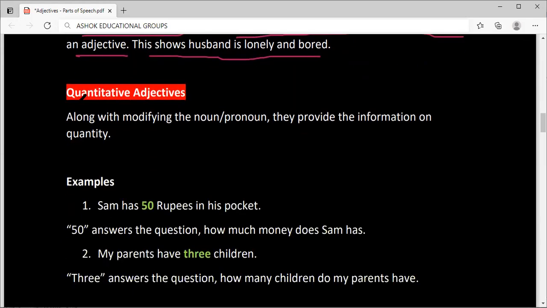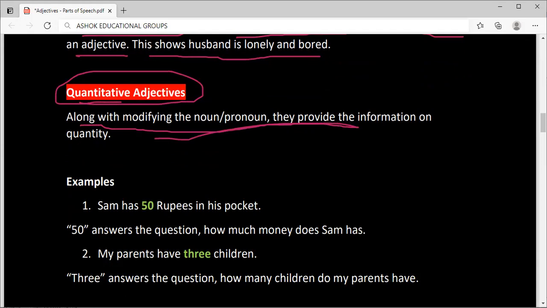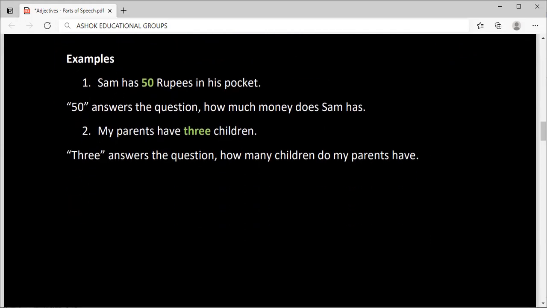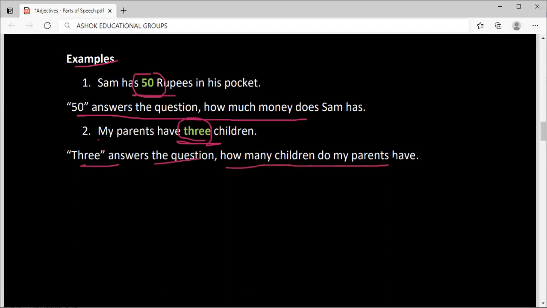Second one: quantitative adjectives. Along with modifying the noun or pronoun, they provide information on quantity. For example, Sam has 50 rupees in his pocket. 50 is adjective. 50 answers the question how much money does Sam have. One more example: my parents have 3 children. 3 answers the question how many children do my parents have.